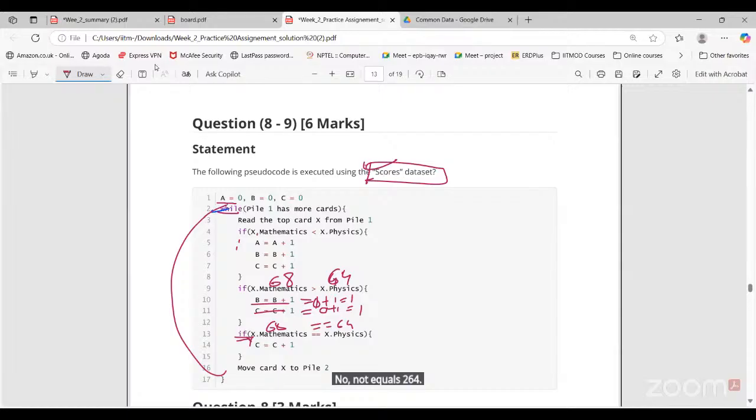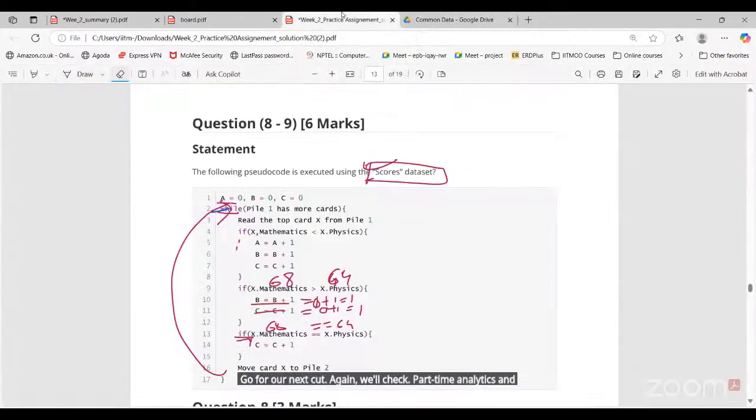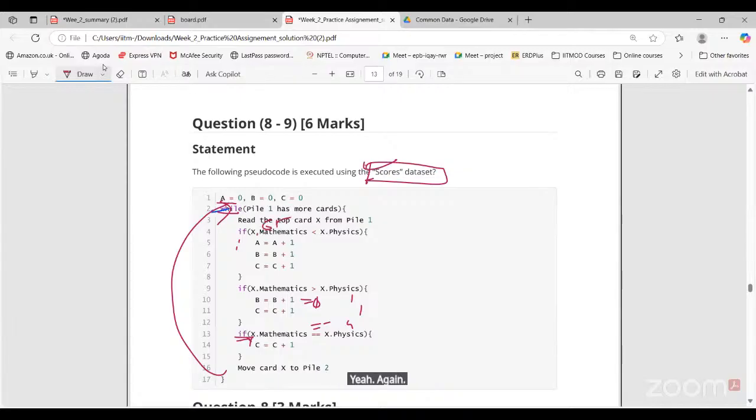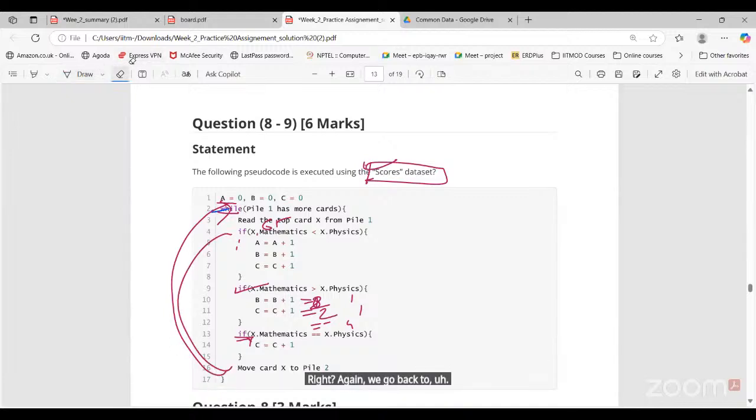That's it. Again, we go back to the while loop. Go for the next card. Again, we'll check mathematics and physics marks 62, 45. Same as the first one. Again, 65, 44. No. Again, this is true. Again, we'll increment C to 2. Again, this is 0. Again, we go back to the while loop. Again, we'll go through all the cards here.